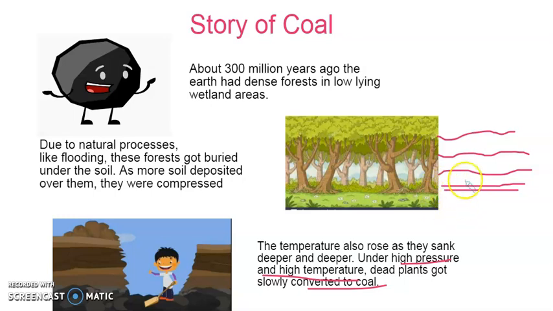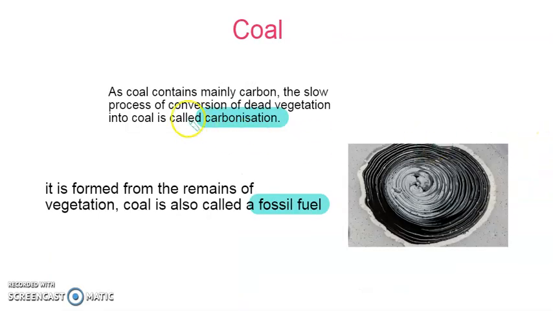Under high pressure and high temperature, the vegetative remains convert themselves into coal. This process of conversion of dead vegetation into coal is known as carbonization.